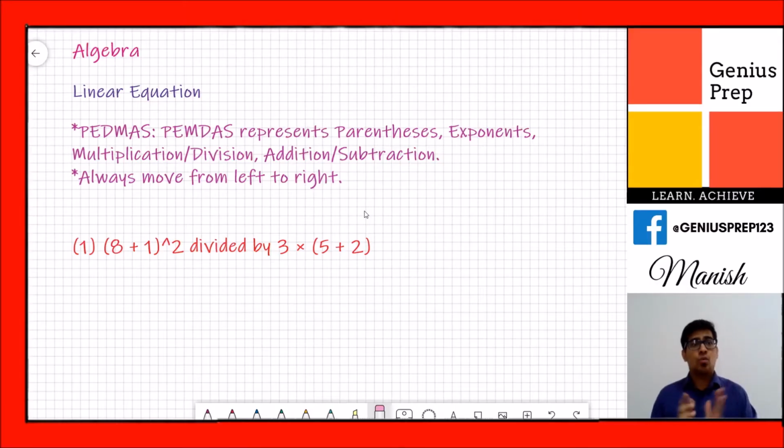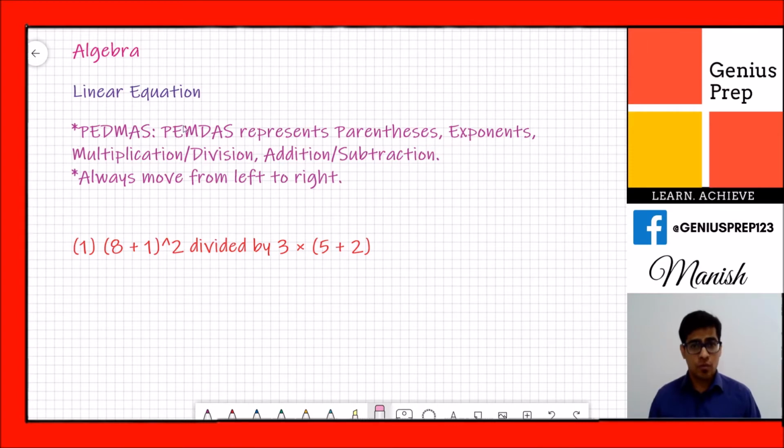Okay guys, when you talk about algebra, what does it mean? Algebra means it's a situation where we are given an equation or an expression to find out the variables or the final answer of the expression. That is a very simple definition of algebra. Whenever you talk about algebra, you have to solve the equation or the expression to find out the answer.